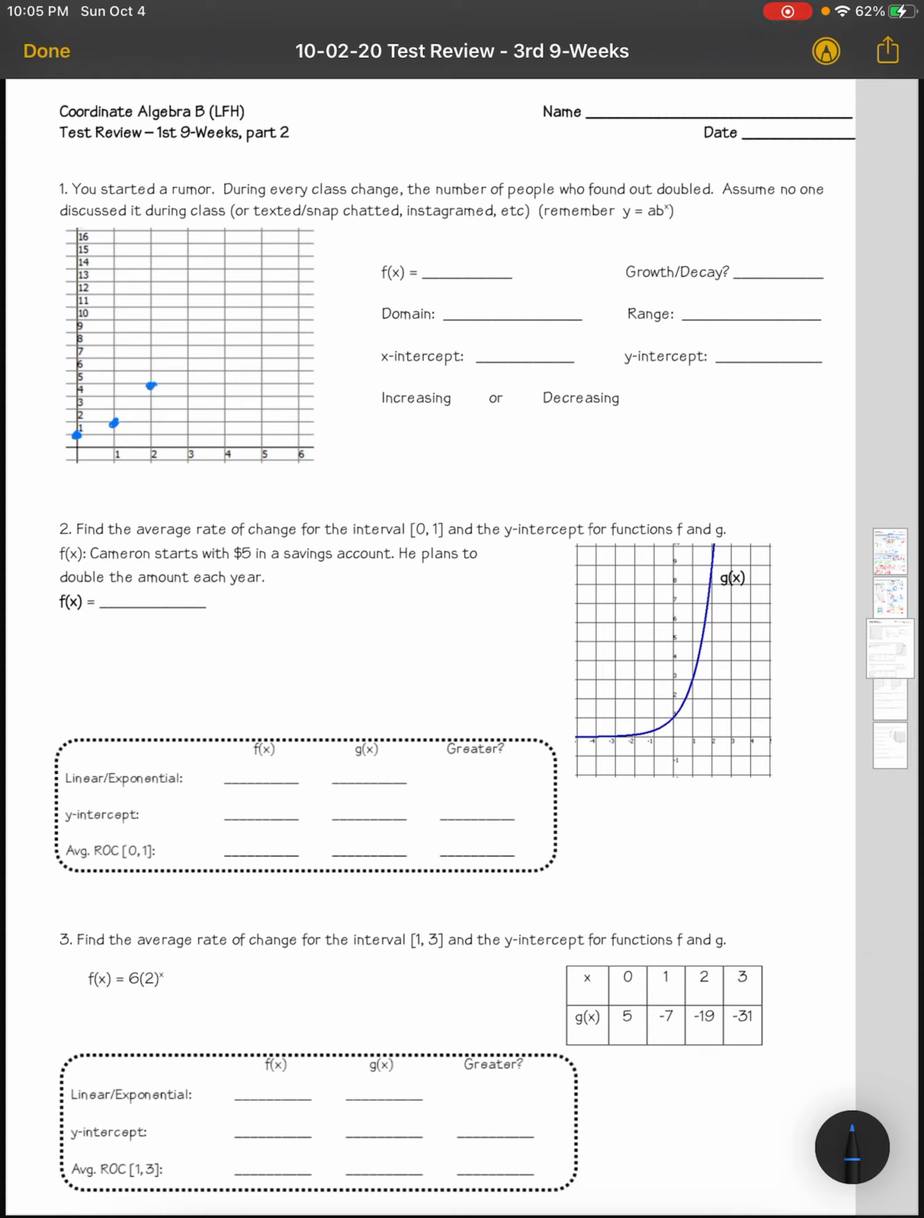The third, now you're thinking about the time as being your class change. So the first class, just you. Second class, then it starts doubling. The third class change, it doubled from 4 to now we have 8 people who have the rumor. And the fourth class change, we're up to 16 people. That's the class rumor.